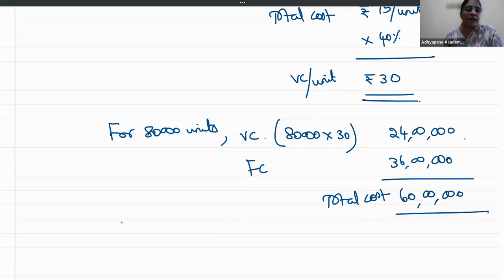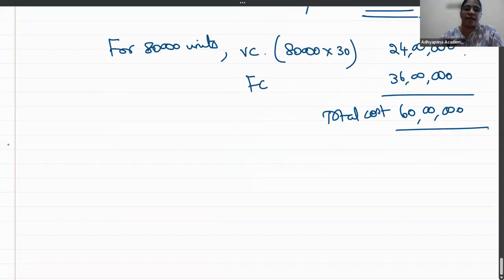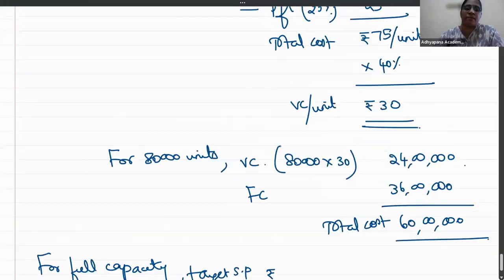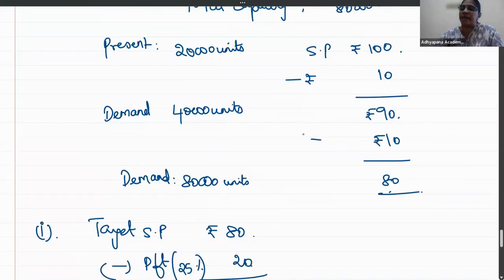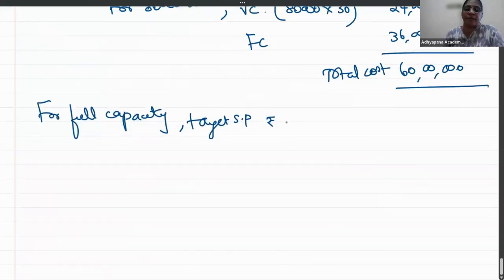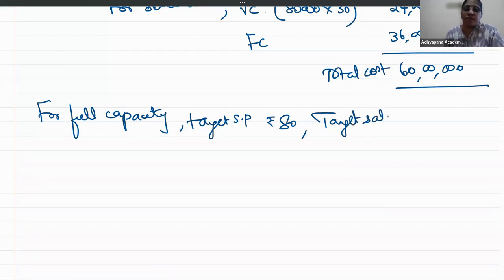So for the full capacity, how much is your target selling price? 80. How much was your target selling price? 80 rupees per unit. So for full capacity, target selling price being 80 rupees, the target sale value will be 80 into 80,000, which is 64 lakhs.